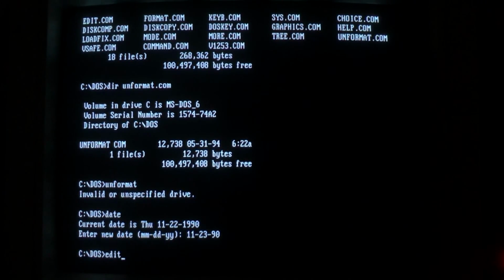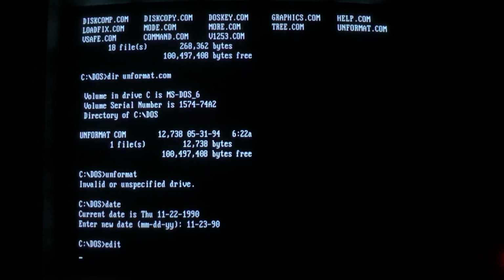Here we go, we're gonna run edit, we're gonna get this stuff done, and bam! If you listen closely, you can hear that hard disk. And V1253 is in an infinite loop overwriting those first 17 sectors of the first two heads of the hard disk. Now this can be stopped. Control-Alt-Delete will save your data. Oh wait, no it doesn't.